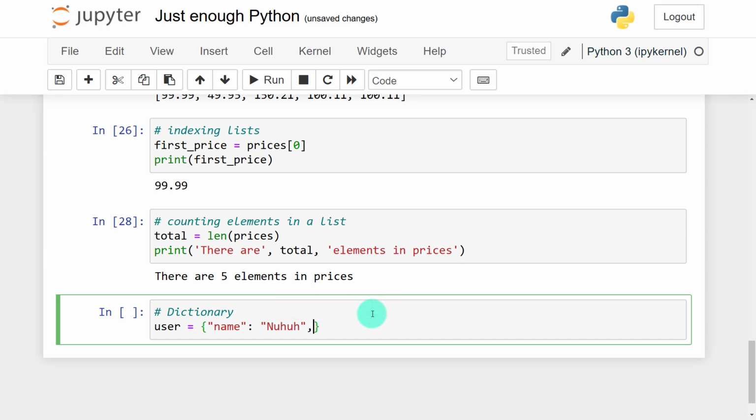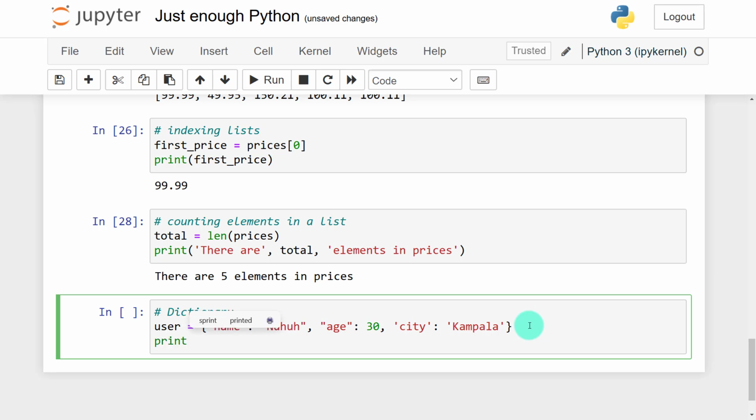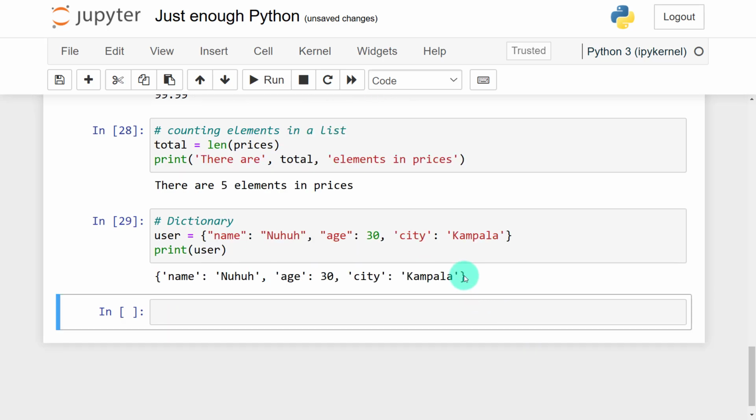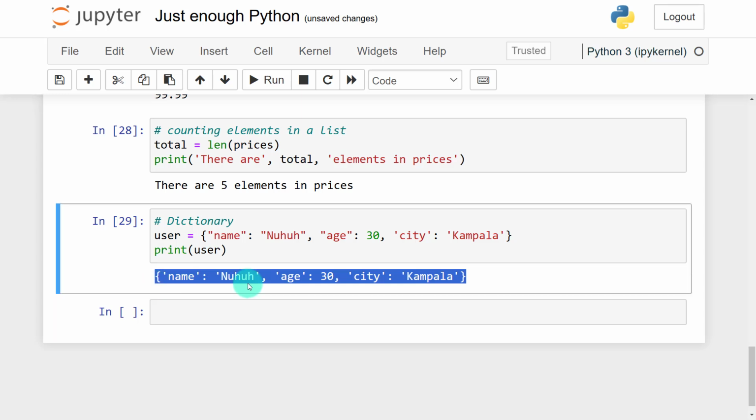Then I'll add another key-value pair. These are the user details. So age, the value is 30. Because age is an integer, I won't put quotes. Then a comma, and the city where I'm residing right now is Kampala. Now if I choose to print my user, you can see that everything has been printed.